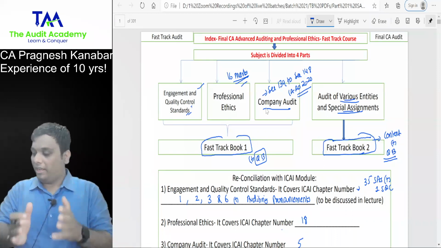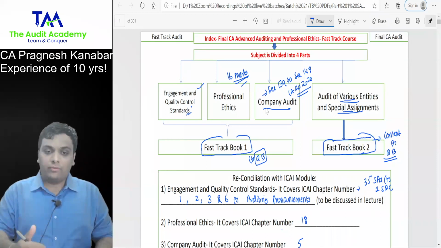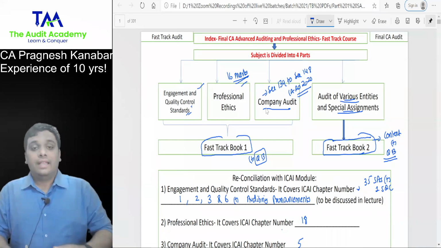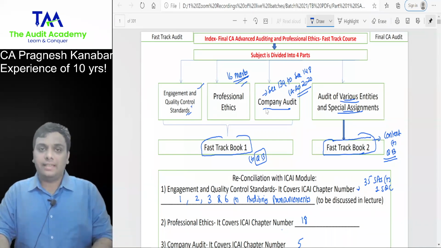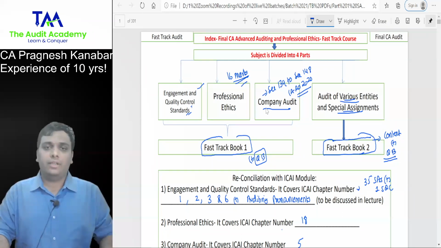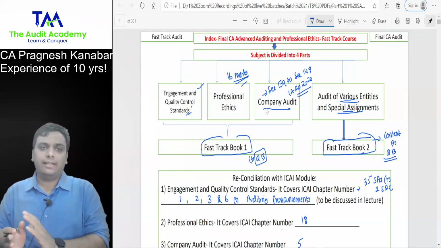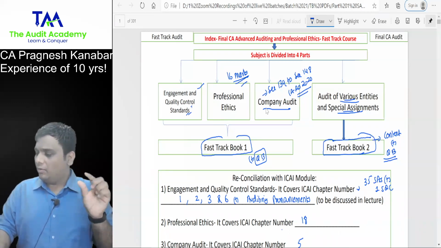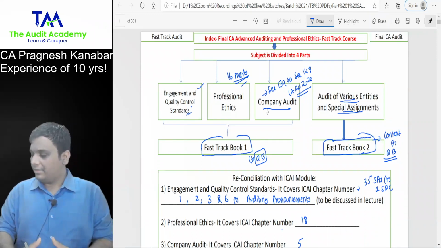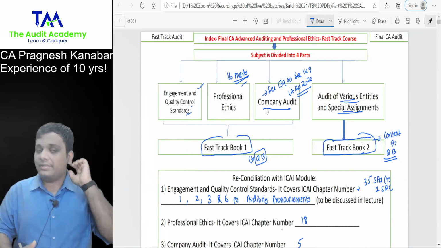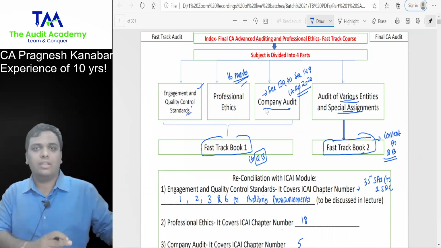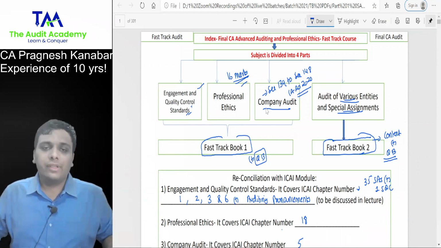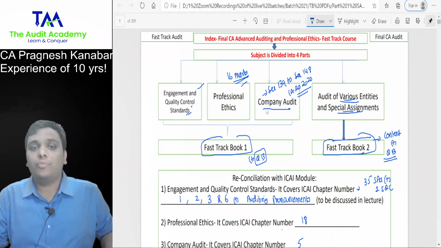For the students who are following my live lectures and watching on a day-to-day basis, and even the recorded video students on a T+1 basis, I request that after I'm done with the lecture, on the next day morning, you should revise that particular part. Then you should attend the lecture. For a couple of hours in between, you can take up your FR, SFM, some practical topic. You can revise whatever is discussed in the lectures in 2 to 3 hours in the morning, then 2 to 3 hours you sit for your practical subjects, and then again you attend the lectures. If you do this, there is nothing that can stop you from clearing the audit subject.